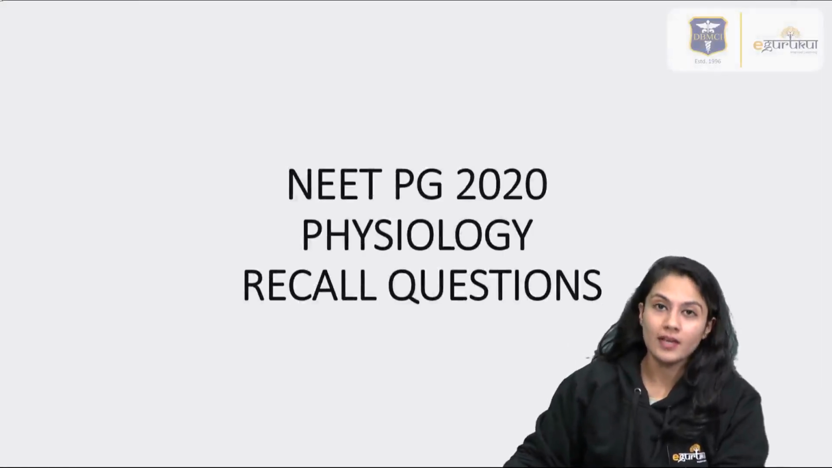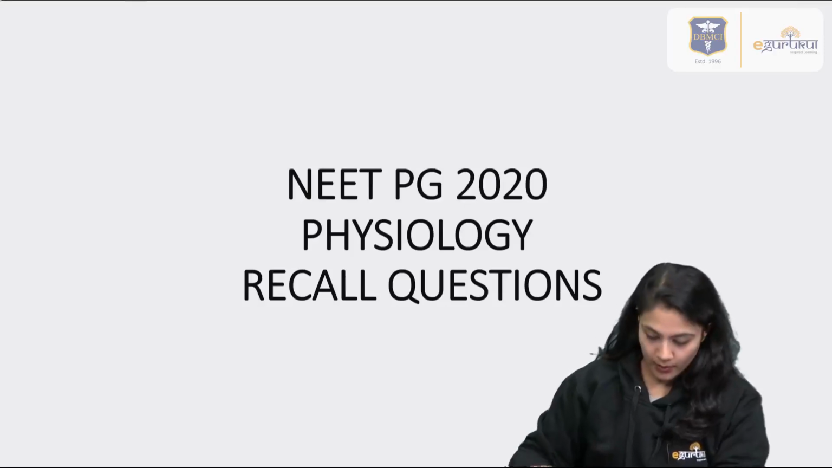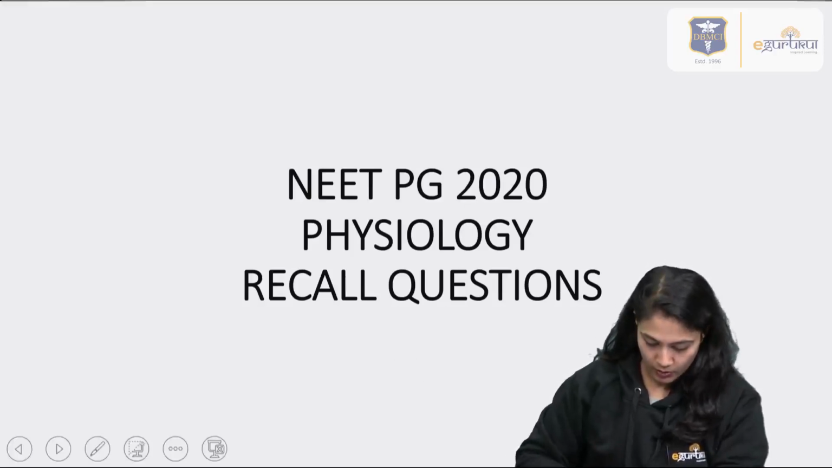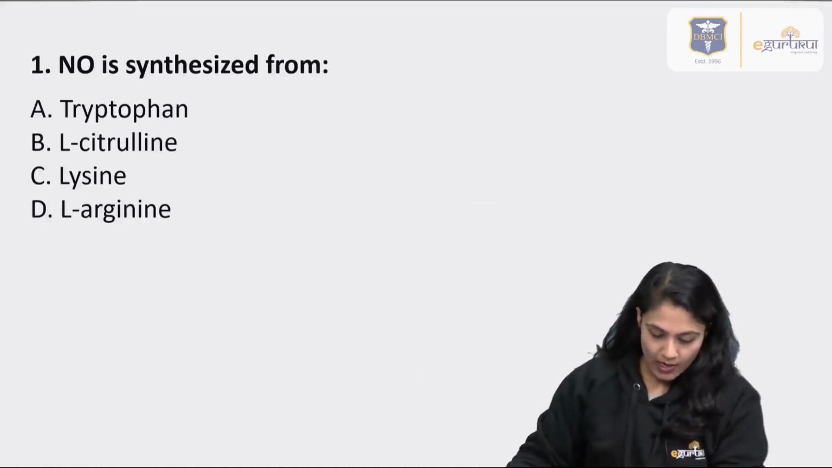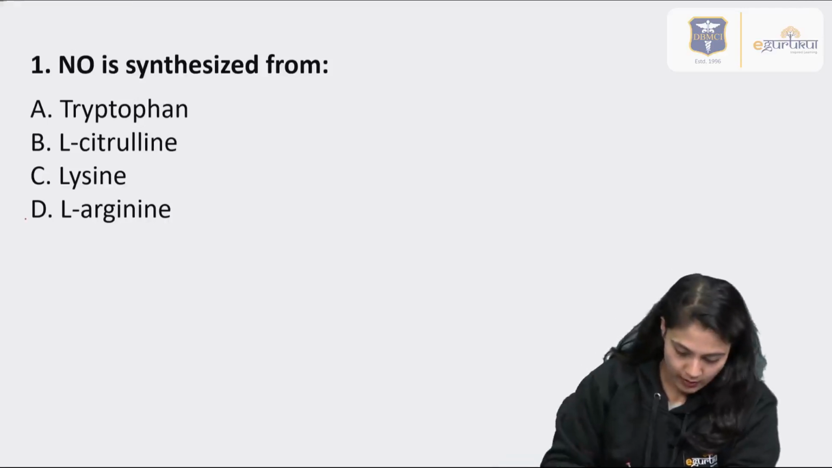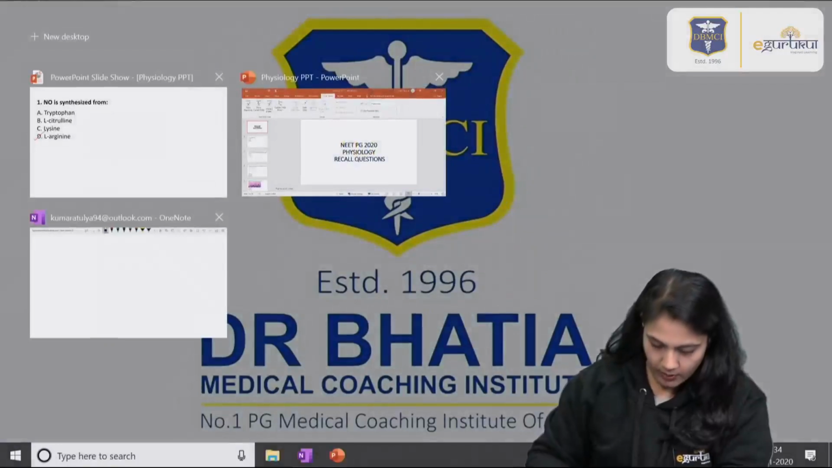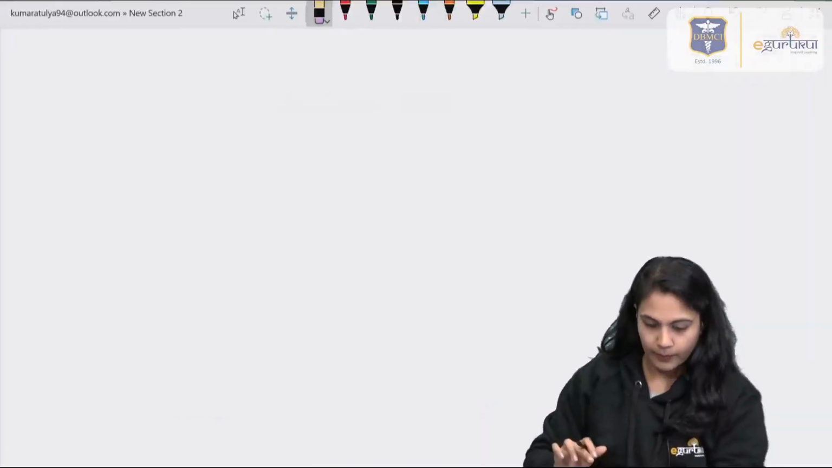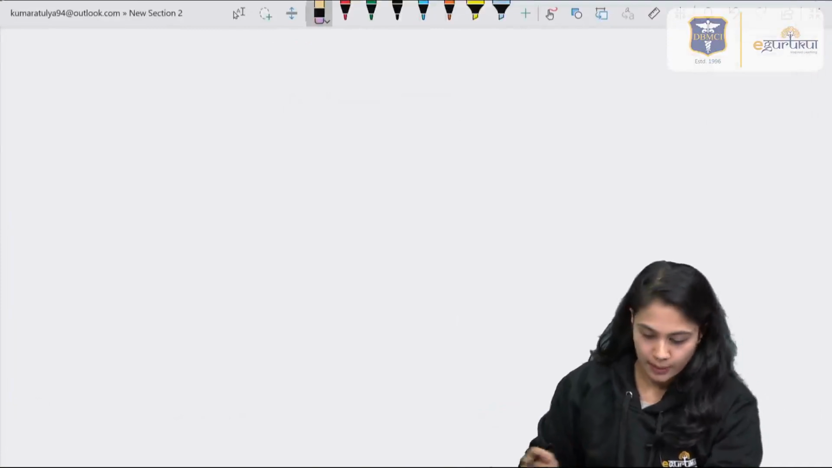Today we are going to discuss the NEET PG 2020 recall questions, right? So starting off with the first question, that is about the NO synthesis, right? The answer of this question is option D, L-arginine. Now let's see how this synthesis occurs and some important points regarding the NO, right?